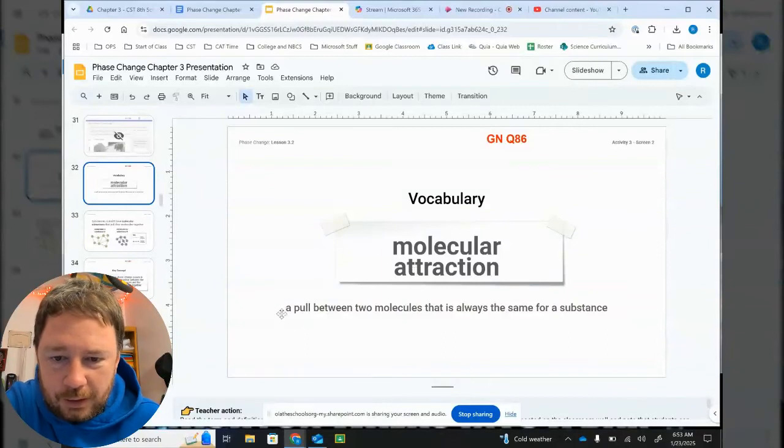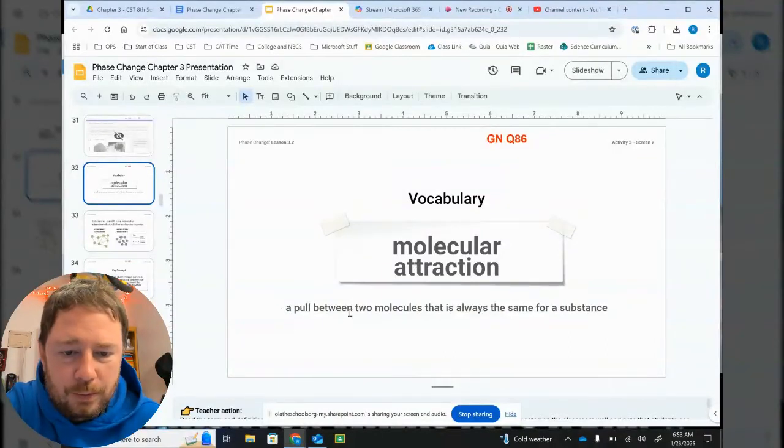The definition is a pull between two molecules that is always the same for a substance. Pause this and write it down.